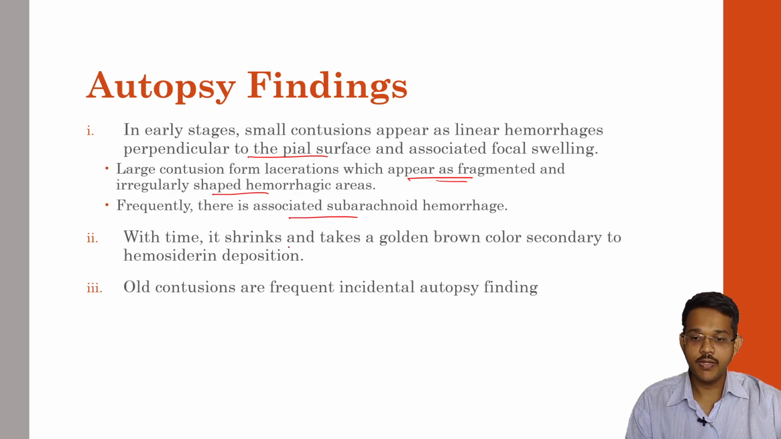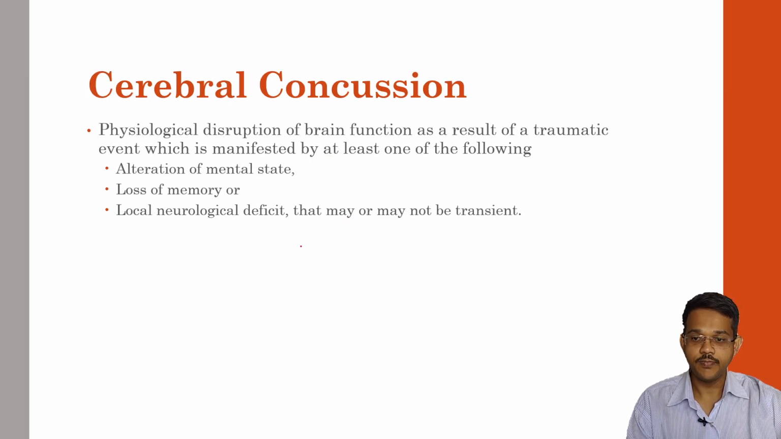With time, the contusions may shrink and take a golden brown color secondary to hemosiderin deposition. Many times, old contusions are frequently seen as incidental findings in alcoholics, where the person may have had many falls, and because of that, multiple healed contusions are frequently found at autopsy.